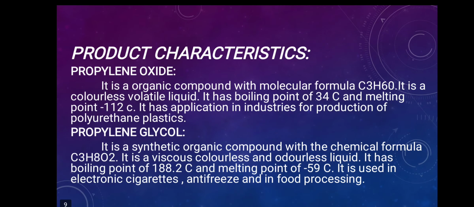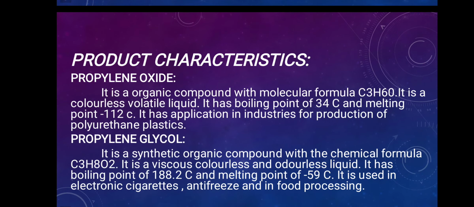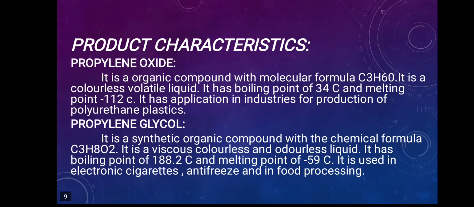Product characteristics of propylene oxide: an organic compound with the molecular formula C3H6O. It is a colorless volatile liquid. Boiling point of propylene oxide is 34 degrees Celsius and melting point is -112 degrees Celsius. It is used in the industries for the production of polyurethane plastics.